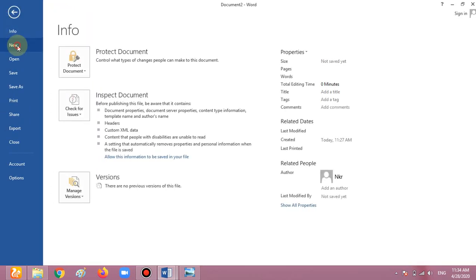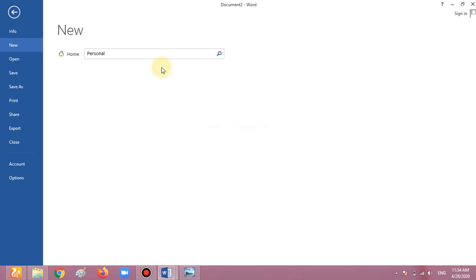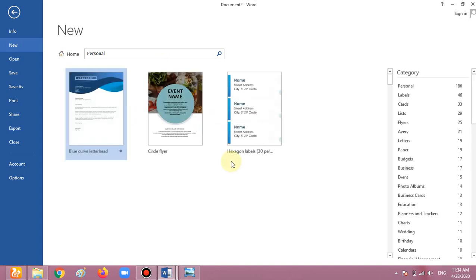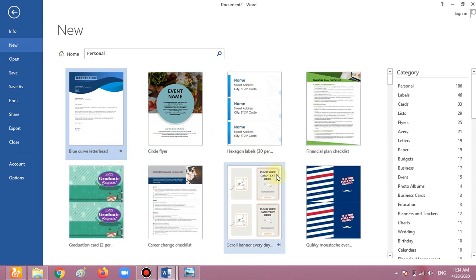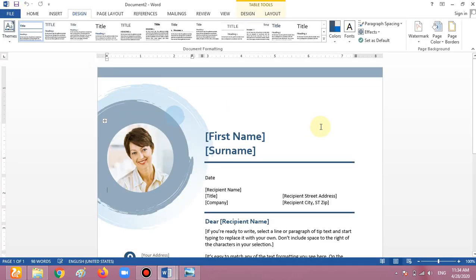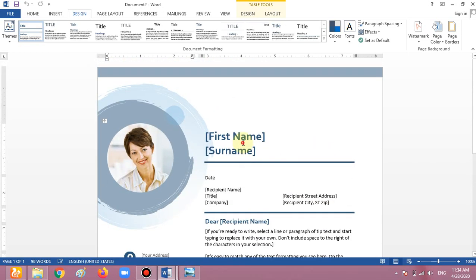Okay, I will show you one more time. There's business, flyers, cards, personal. There are so many. You can download any one of them. I'm waiting for the personal templates. Look, the personal templates are opening. Any one of them you can download from here. First you have to download this template from here. We have already downloaded one. This is the resume template I'm using to create a resume.